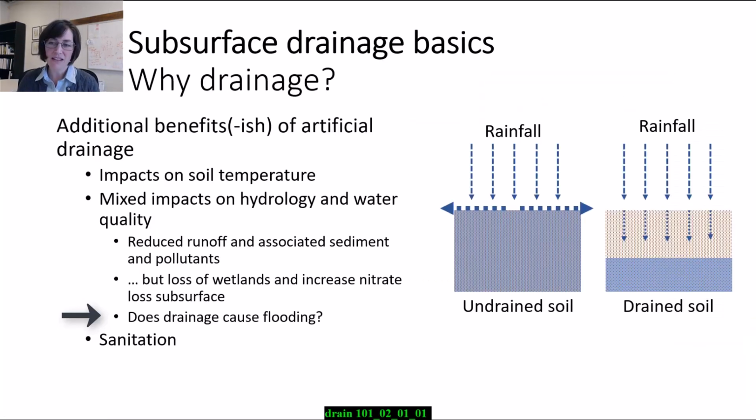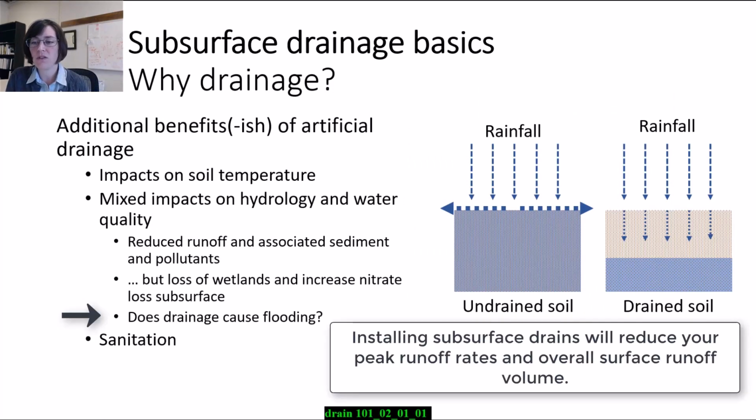But the rationale is that, in general, installing subsurface drains will reduce your peak runoff rate and reduce surface runoff overall, again, because we've provided a place to store that rain when it happens by drying the soil profile, but you may actually lengthen the storm hydrograph. Okay, so again, it depends, and it's complicated.